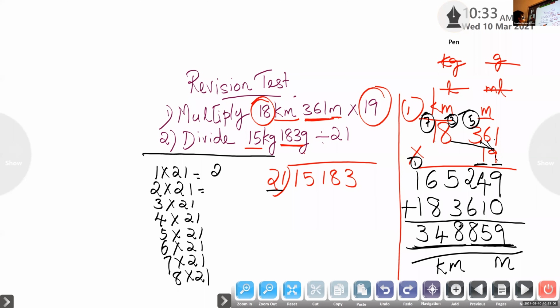So 1 into 21 is 21, 2 into 21, 2 into 1, 2, 2 twos are 4. 3 into 21, 63. 4 into 21, 84.